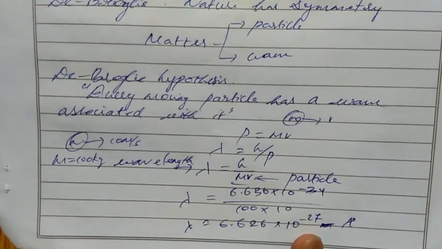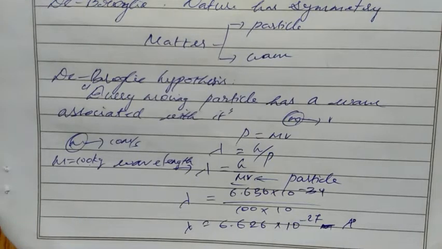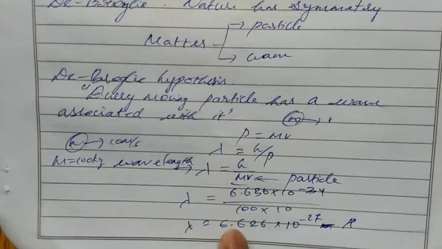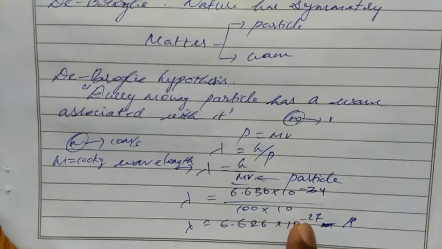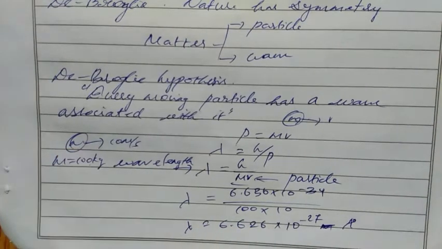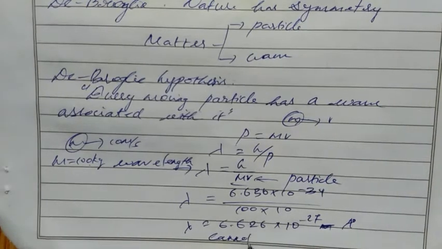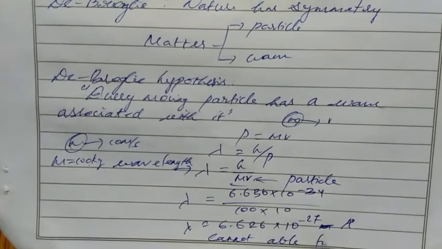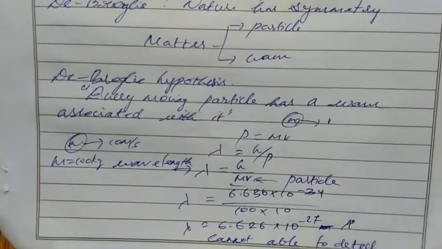If you see here, this is a very low value. Angstrom means 10 to the power minus 10 meter, and still here we have 6.626 into 10 power minus 27. By this we can say the wavelength of this moving body is very low, so we are not able to detect such a very small wavelength.